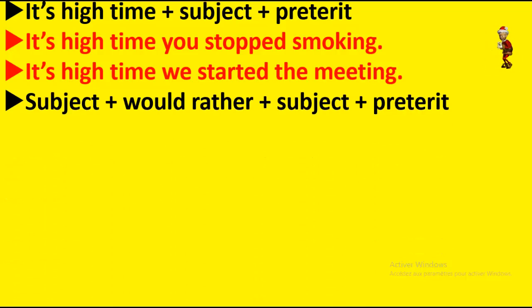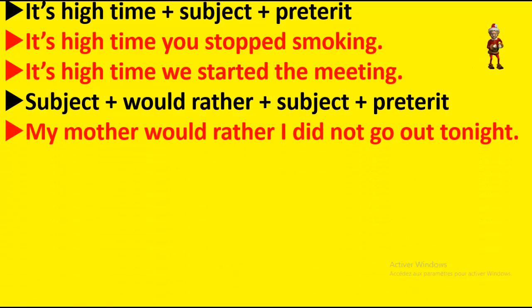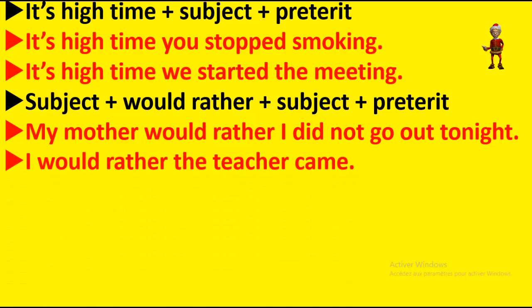Another case where we use preterit is when you express preference using would rather plus a subject. Two subjects, would rather, subject plus preterit. My mother would rather I did not go out tonight. So you have my mother as the first subject, would rather, and I, second subject, did not go out is a preterit. Next, I would rather the teacher came. I, the first subject, would rather. The teacher, second subject, came, preterit.